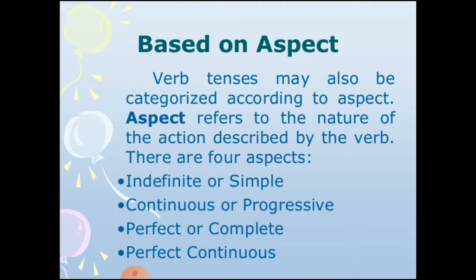Those were based on time frame, now based on aspect. Verb tenses may also be categorized according to aspect. Aspect refers to the nature of the action described by the verb. There are four aspects: indefinite, or we can say simple tense, continuous or progressive, perfect or complete, and perfect continuous. So for each tense we have four aspects. So in total we will be having 3 into 4, 12.